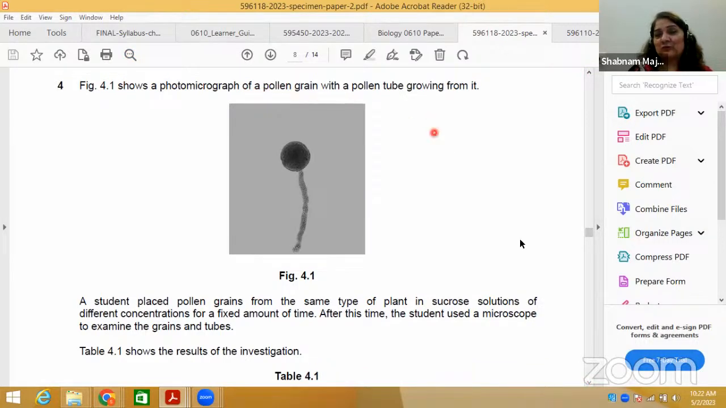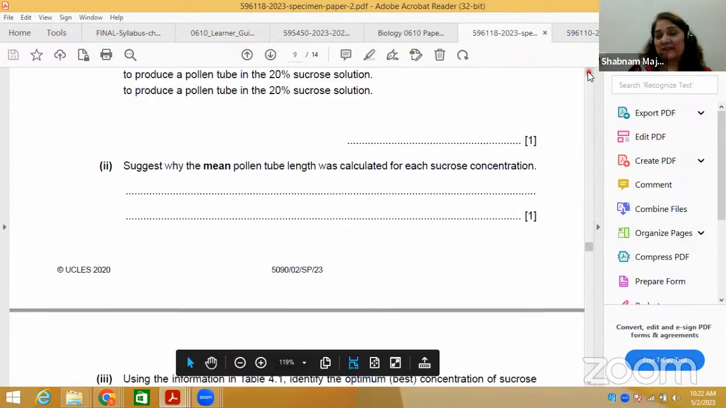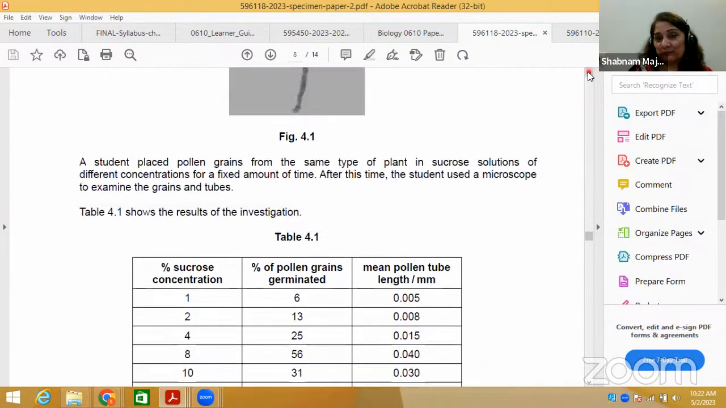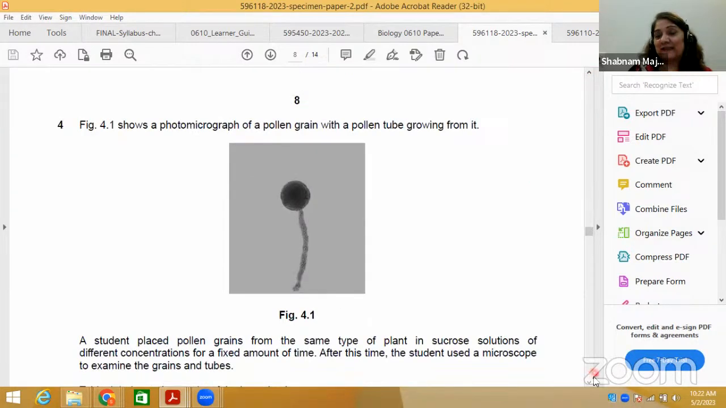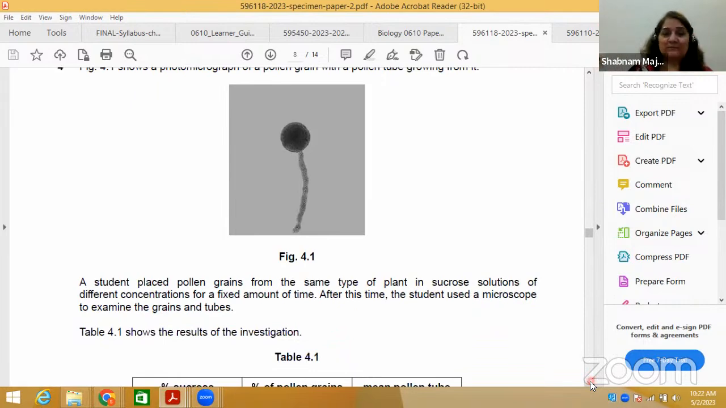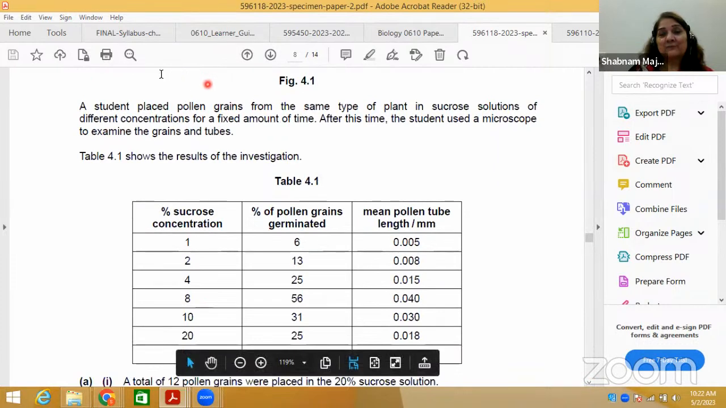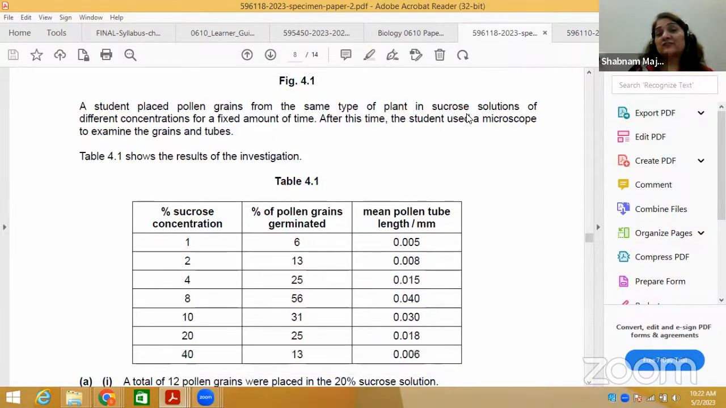Photomicrograph of a pollen grain with a pollen tube growing out of it. Okay, this is that pollen grain; when it matures, it develops a pollen tube which can enter the micropyle and into the embryo sac, and that is how double fertilization occurs in plants. So they have shown here, and what it says is a student placed pollen grains from the same type of plant in sucrose solutions of different concentrations for a fixed amount of time. After this time, the student used a microscope to examine the grains and the tubes.